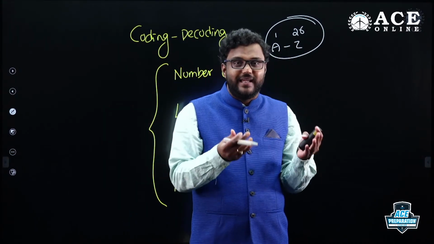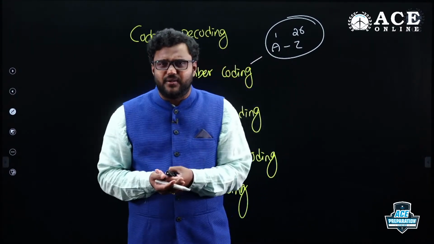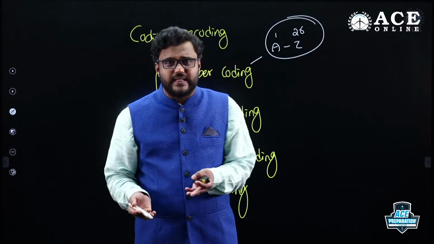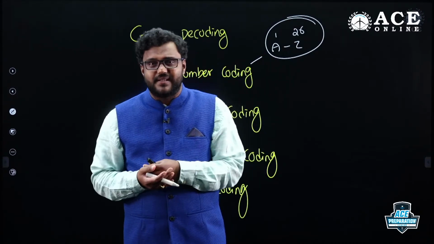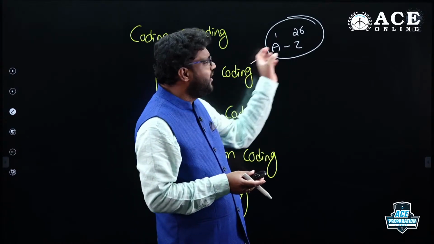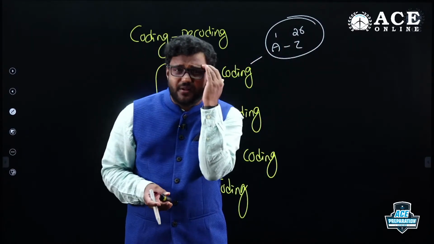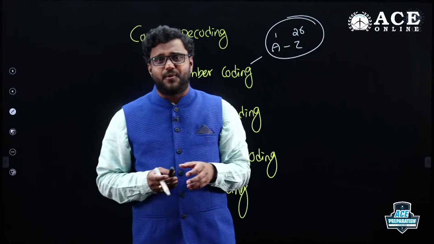M is middle, M is 13, 26 divided by 13, like that. There are a lot of clues. G value 7, G7 summit, like that. You can remember all the values from A to Z. If it is there in your mind, you can think about the logic properly.